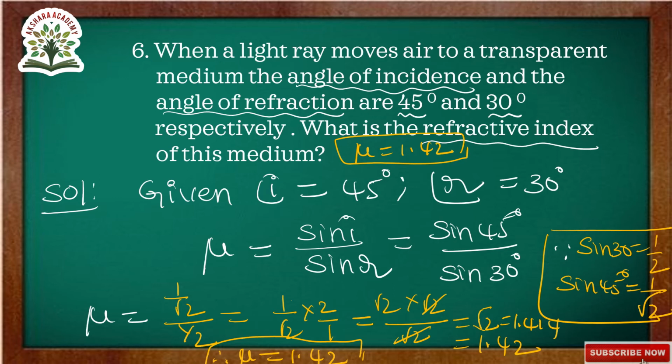This 2 can be written as root 2 into root 2 by root 2. Root 2 gets cancelled. We are getting root 2. Root 2 value is 1.414. So approximately we are writing 1.42. So refractive index of the medium mu is equal to, final answer, 1.42. Okay. Next we will go to the next question.